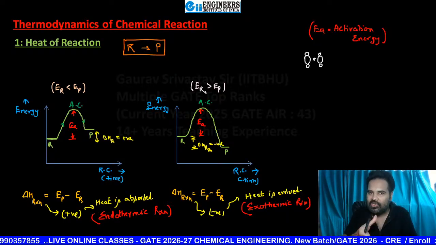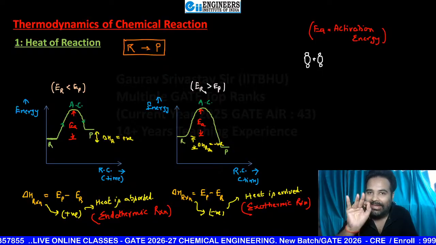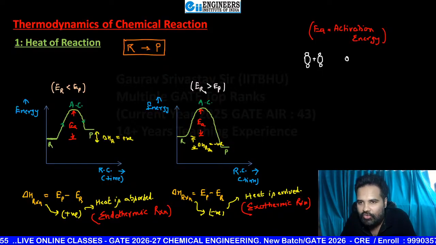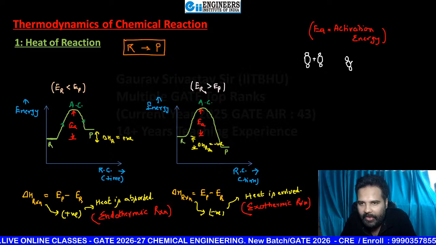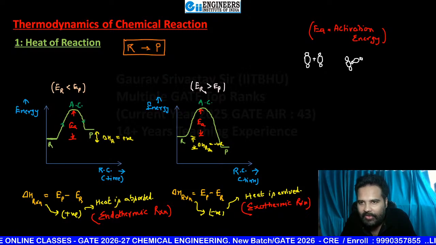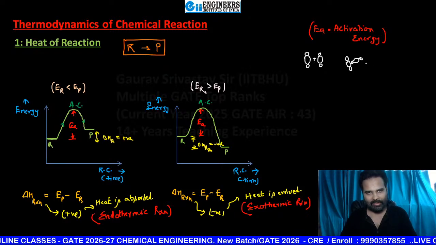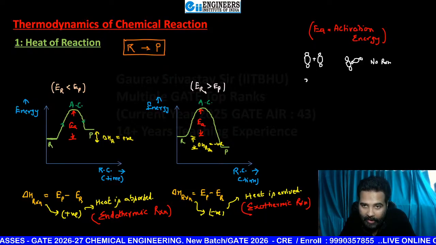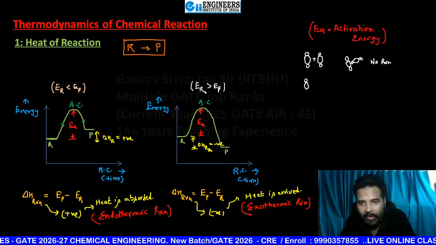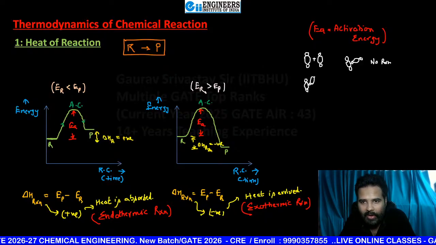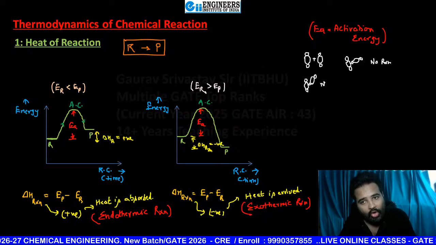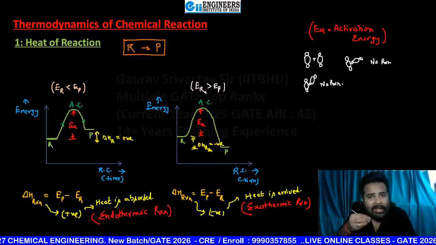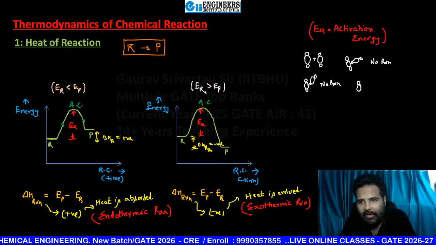What is proper orientation? See, suppose this is one, and this is the second one, and it is going to hit this molecule like this. They are colliding. What are we seeing? No reaction happens. Again, they are colliding, and this time they are colliding like this. Again, no reaction happens. But again, they are colliding like this.